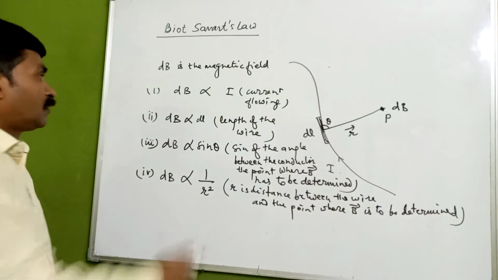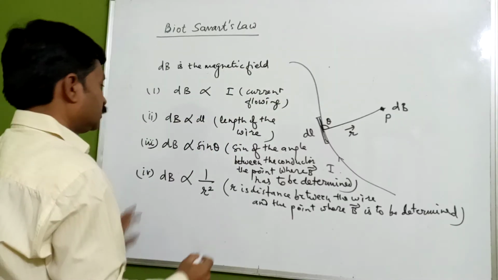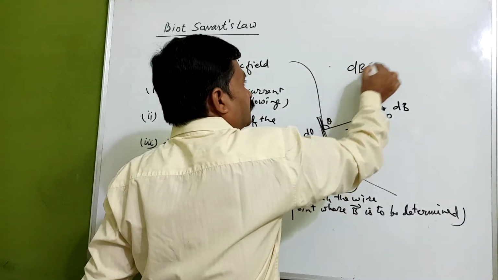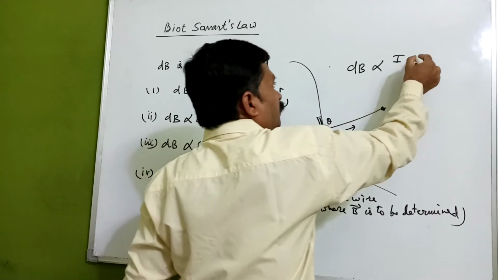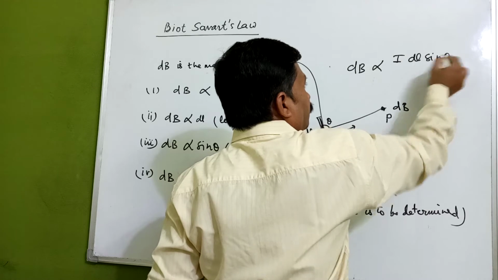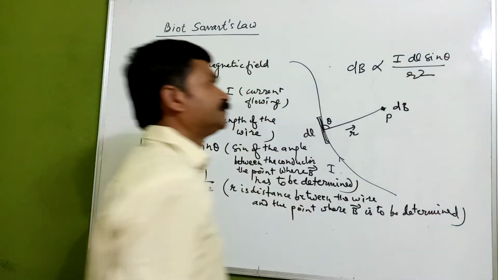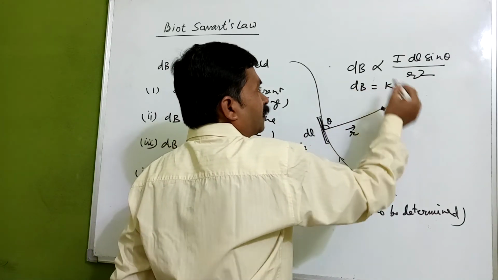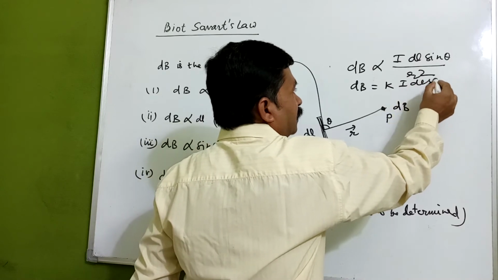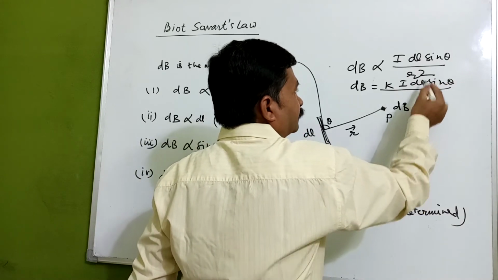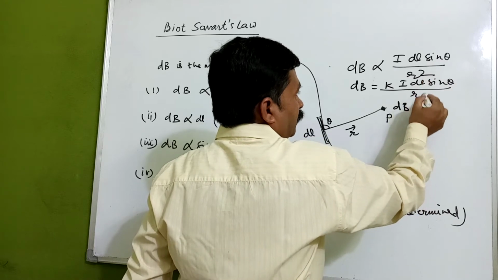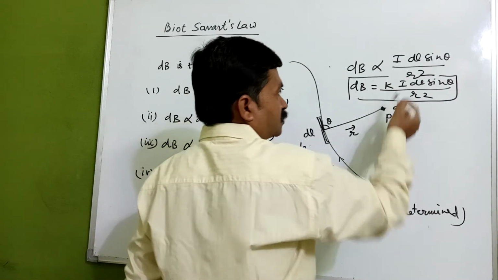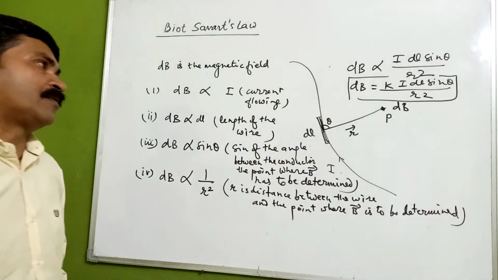Okay, so here what we can conclude is by combining these results. This will give dB is directly proportional to I dl sin theta upon r square. Now the proportionality is removed with the proportionality constant k: I dl sin theta upon r square. This is the relation which we are getting here: dB is equal to k times I dl sin theta upon r square.